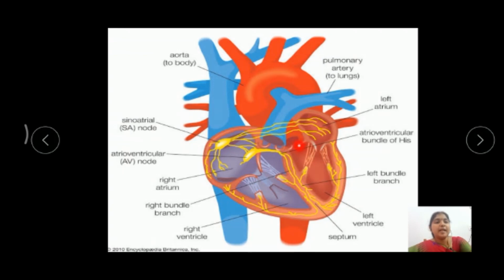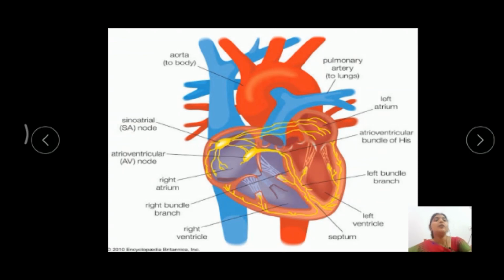And where the systemic arch arises from the left ventricle, here also a tricuspid valve is present. This valve is called the aortic semilunar valve.